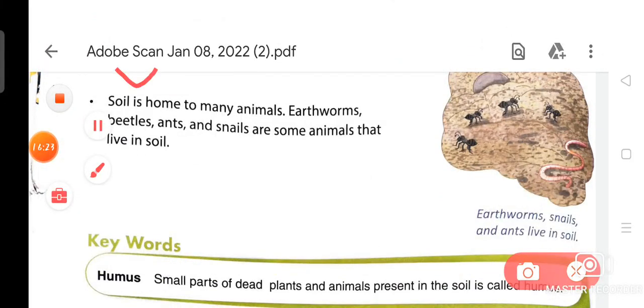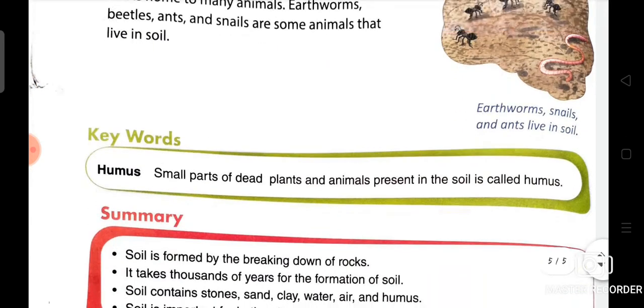Soil is home to many animals. Earthworms, beetles, ants, and snails are some animals that live in soil. As you can see, earthworms, snails, and ants live in soil.